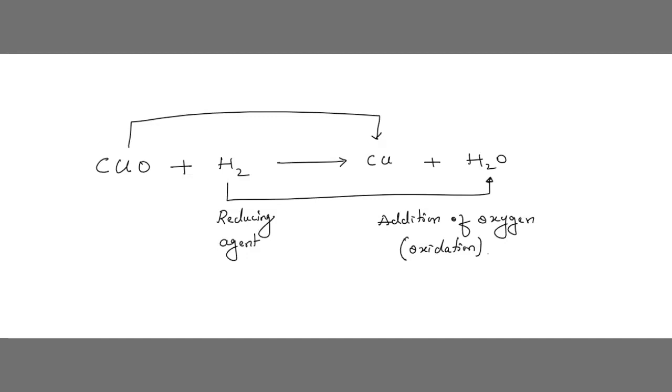So copper oxide, CuO, is called an oxidizing agent, and this process is known as removal of oxygen. Understood, children? Removal of oxygen is nothing but a reduction reaction.